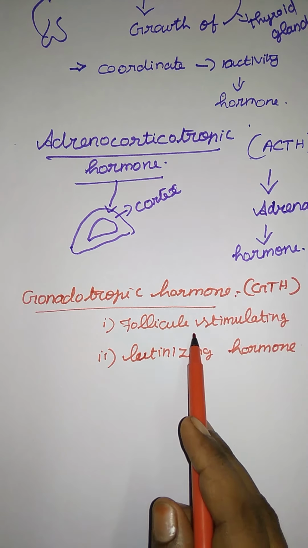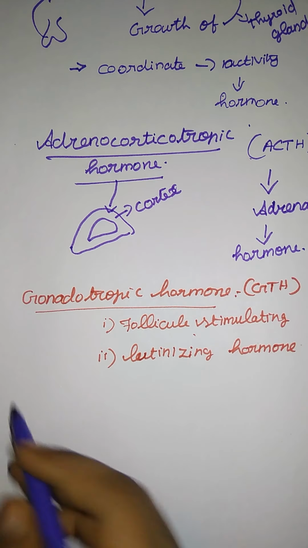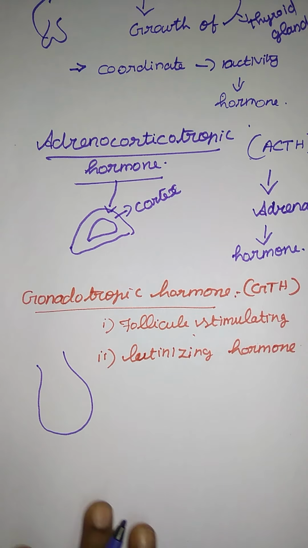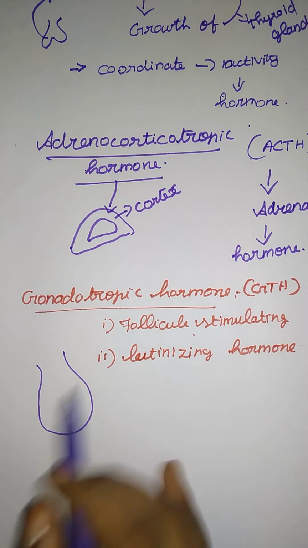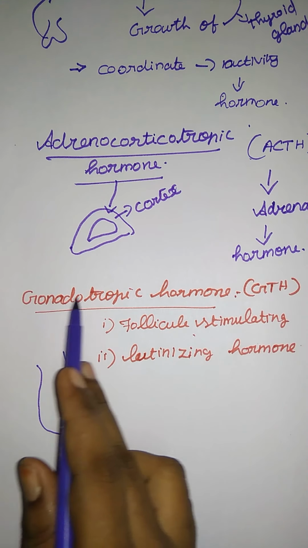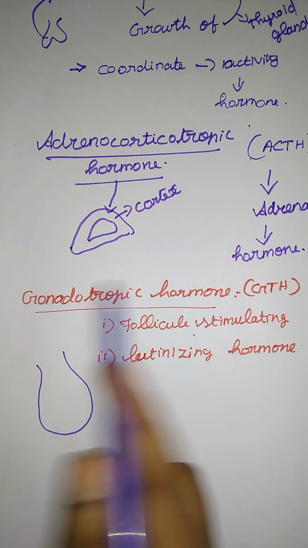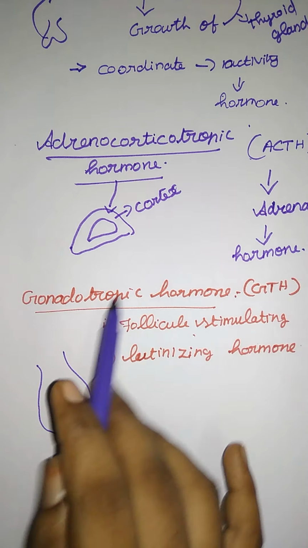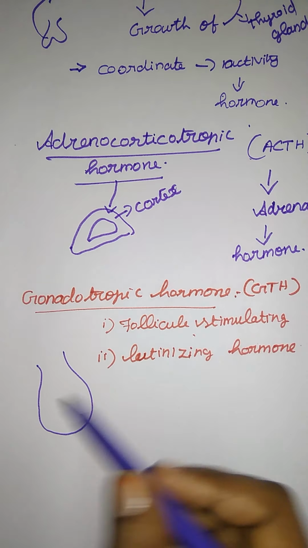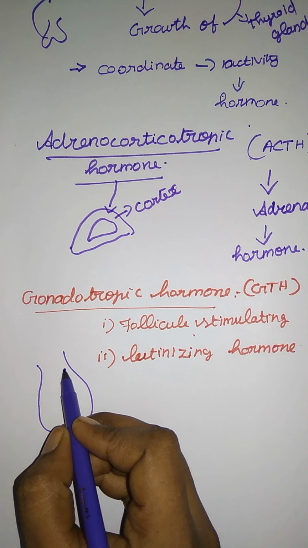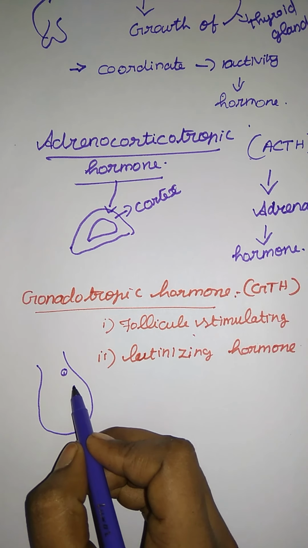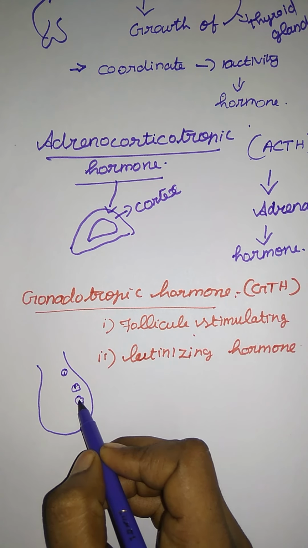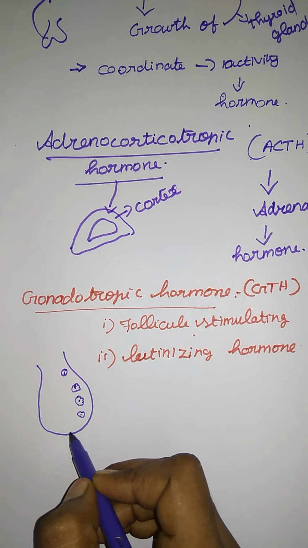First, we have to see the follicle stimulating hormone. Gonads means responsible for both male and female, and trophic means growth. The first one is the follicle stimulating hormone. As you know, it concerns the development of the ova in the ovary.